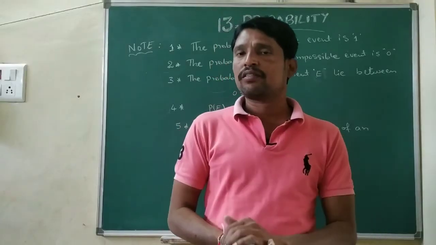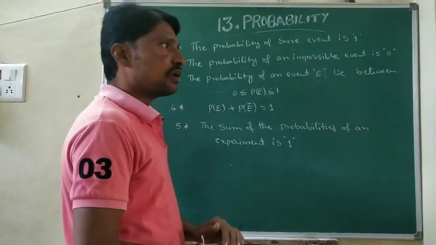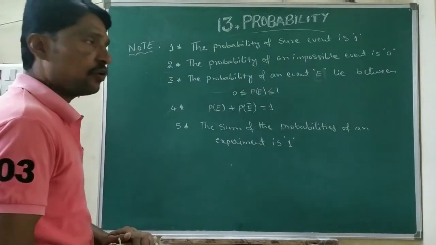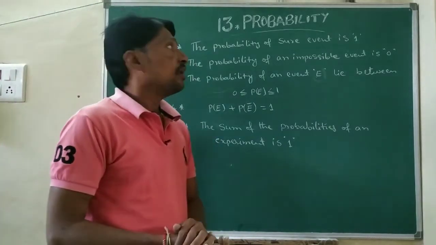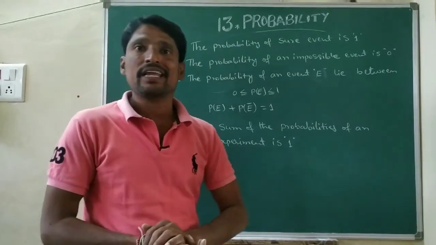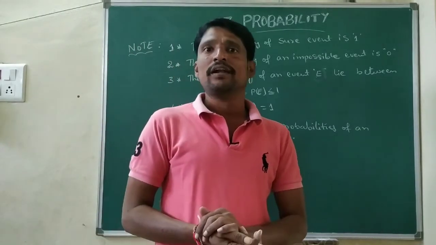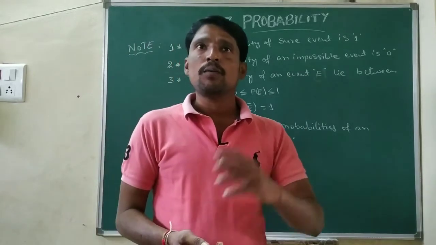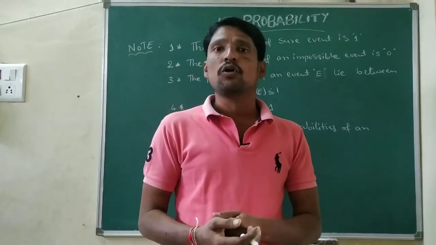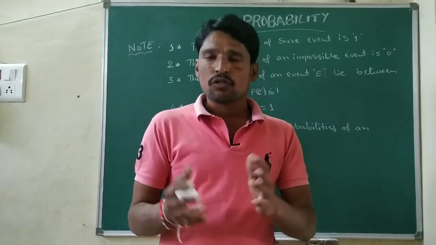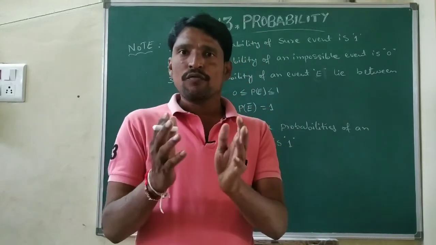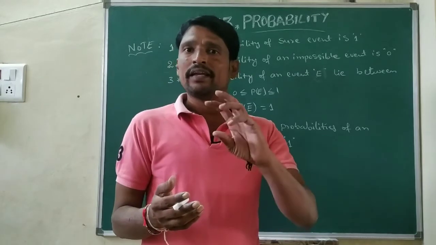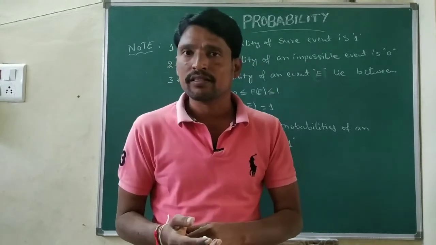Let us see the key points of probability. We are taking these as notes. Note number 1: the probability of a sure event is 1. We already discussed the sure event. For example, when a die is thrown, getting a number less than or equal to 6.